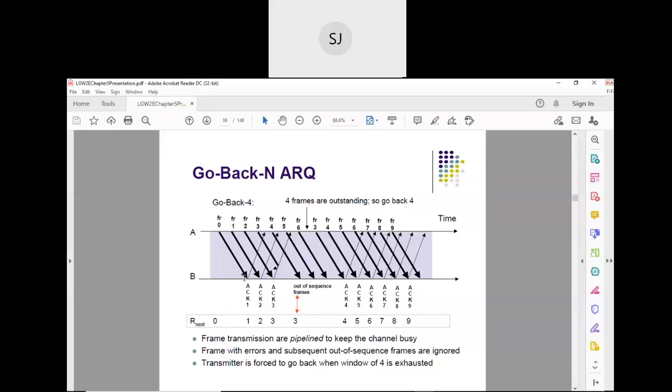When the acknowledgement for the first frame, that means frame number 0, comes, what happens to the sending window? See, after sending frames 0, 1, 2, 3, my sending window is open on 0, 1, 2, 3 because those frames have been sent. I am waiting for the acknowledgement. Now, acknowledgement for frame 0 has come. What is my sending window now?